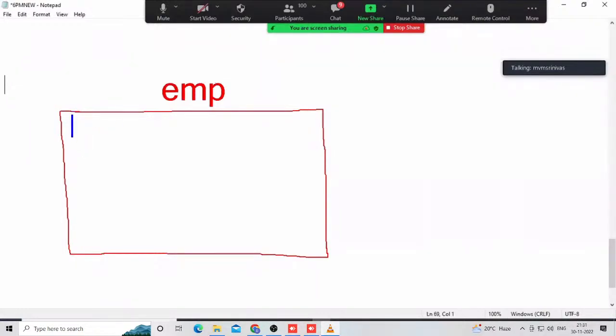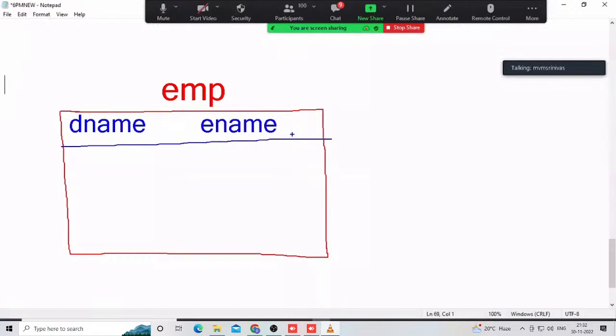Now observe here. So many employees are there. Those employees belong to some department name. And these are employees. These are columns. How columns and data work, in future you will also be familiar, don't worry. Now check it out. Here department name is there. These are columns, D name and E name. EMP is a table. For example, I am representing like this. Here IT is a department, that is data. In this department, 3 employees are working. One is what?